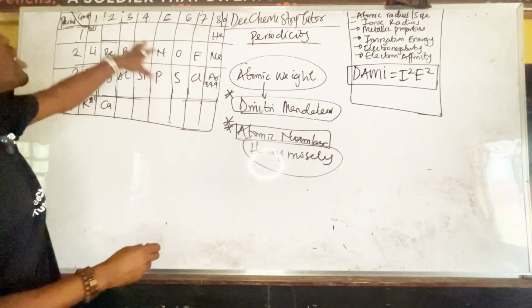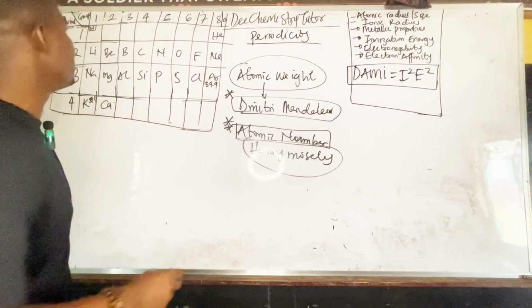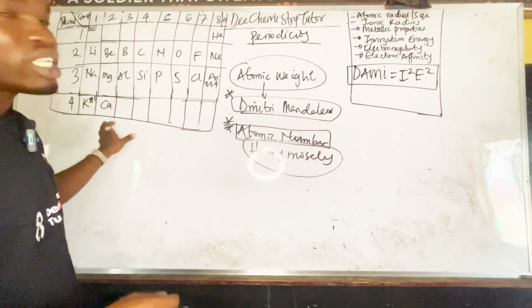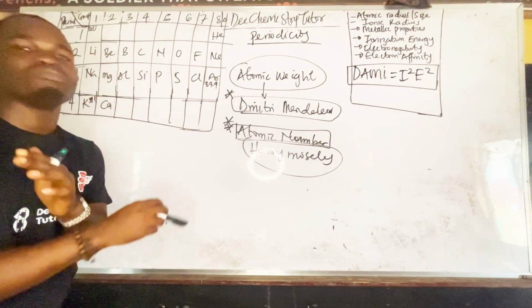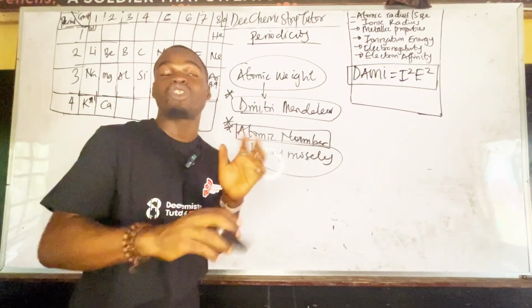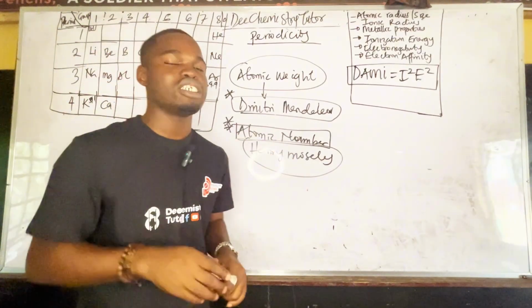So if you look at this, this is just a rough sketch of elements from 1 to 20. Of course, if you know how to arrange the first 20 elements, you should know the first 30. I'm still going to teach you that, so you have to stay tuned.